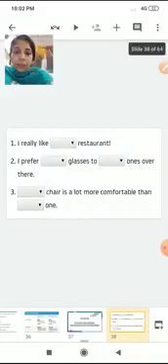Now, let us assess what you have learned. Let us do this small activity and choose the correct demonstrative determiners. I really like dash restaurant. I really like. What is it? Is it a singular or a plural? I really like that restaurant. I prefer these glasses to those ones over there.